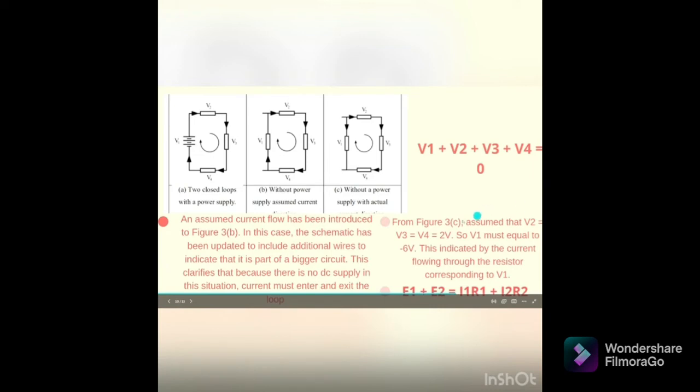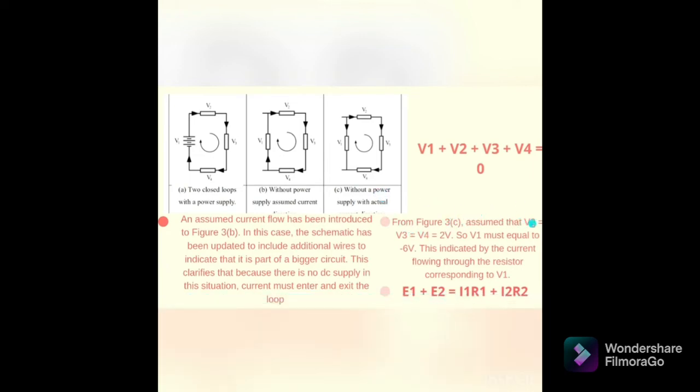Next is figure 3c. Assume that V2 equals V3 equals V4 equals 2V. So V1 must be equal to negative 6V. This is indicated by the current flowing through the resistor corresponding to V1.